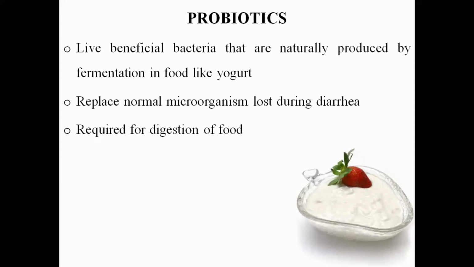Which are responsible for the digestion of the food. But what will happen during the diarrhea? If the diarrhea is persistent, continuous for more than 7 days or 10 days, what will happen? Those normal bacteria which are present in the GIT are lost. They are excreted outside the body during the passage of the loose stool.